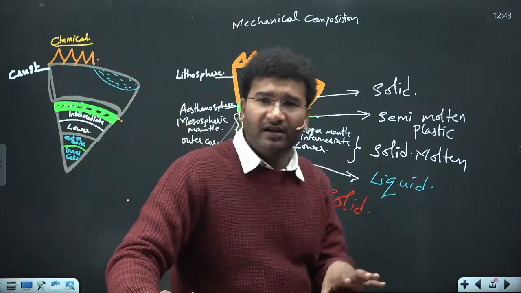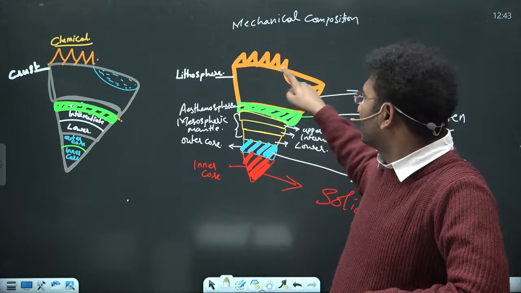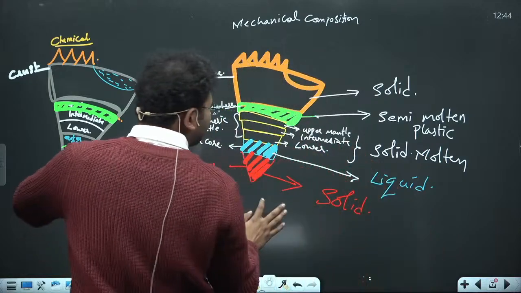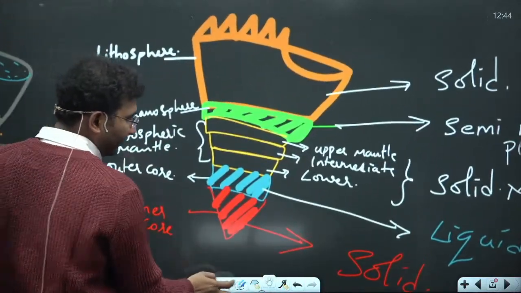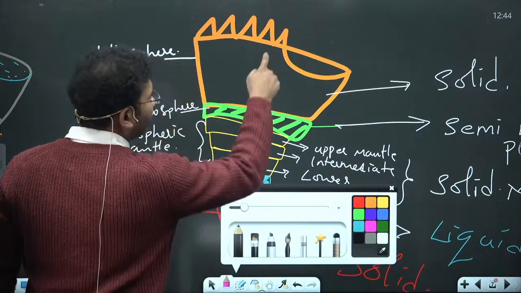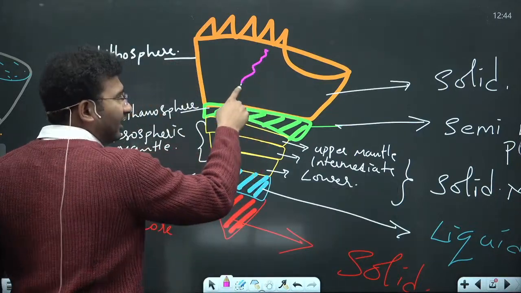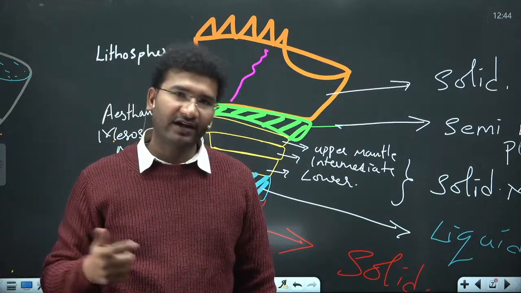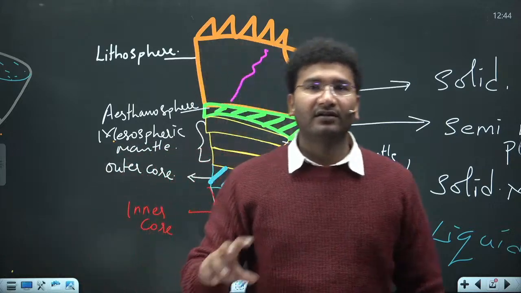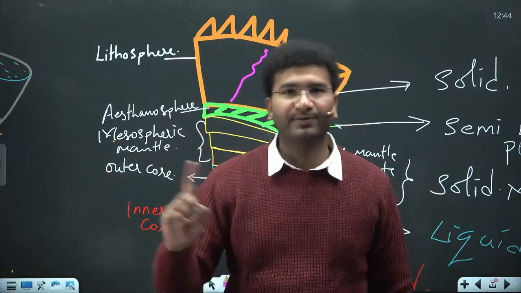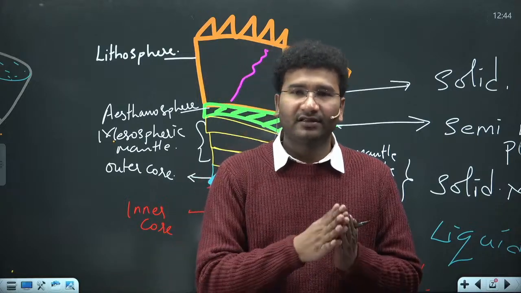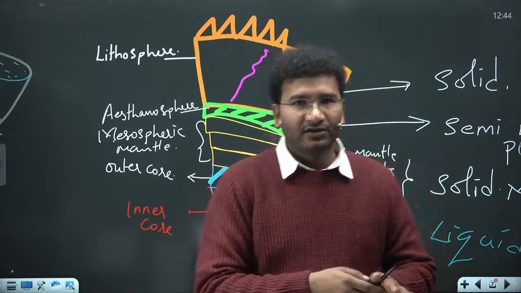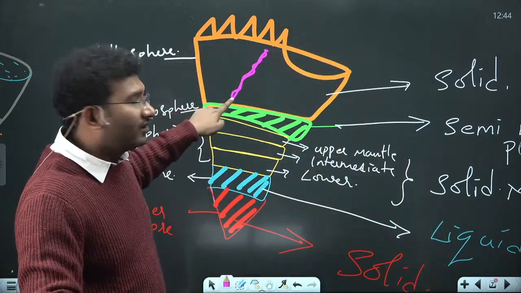When earthquake waves are sent through these multiple layers, the earthquake is generated here. We have to understand that as the earthquake wave moves from here into the interior, its speed increased. Now why? When we studied in the laboratory, we got to know that the higher the density of the material, the higher the speed. That means the more the density, the more the speed of the earthquake waves. And you know about P waves and S waves. See, look here, while the P wave is traveling, its speed is increasing.